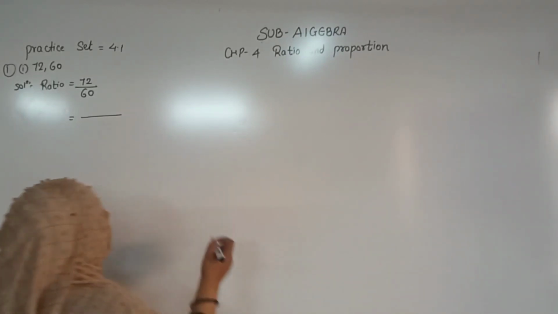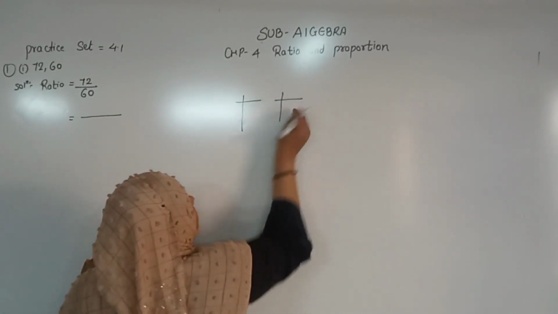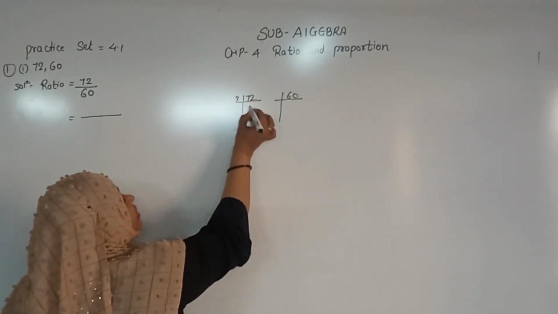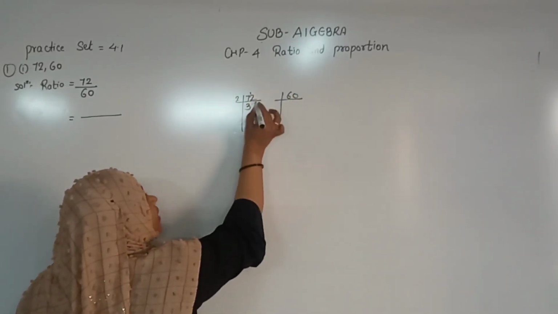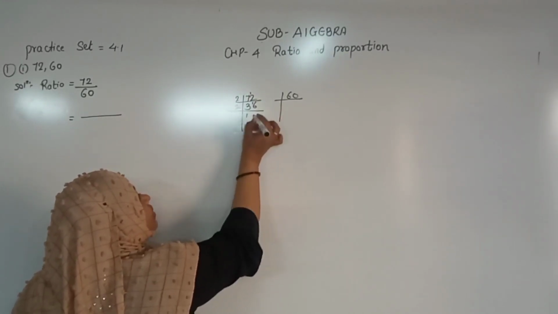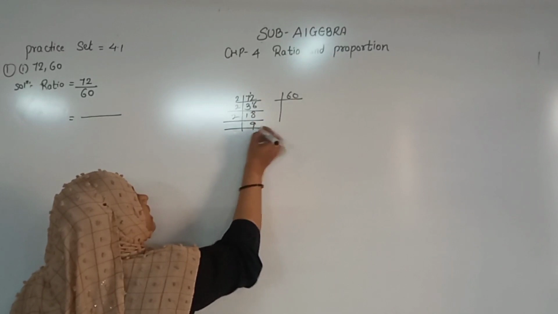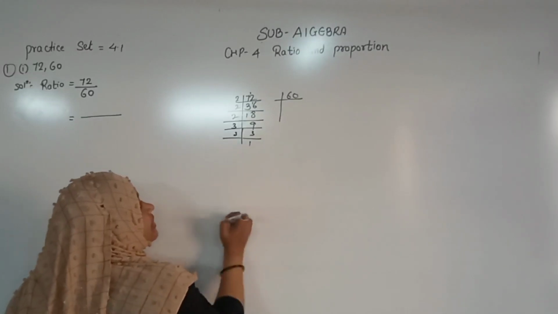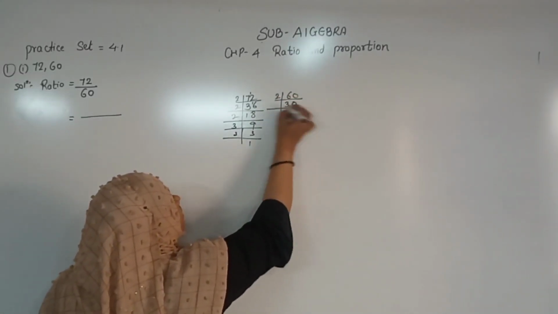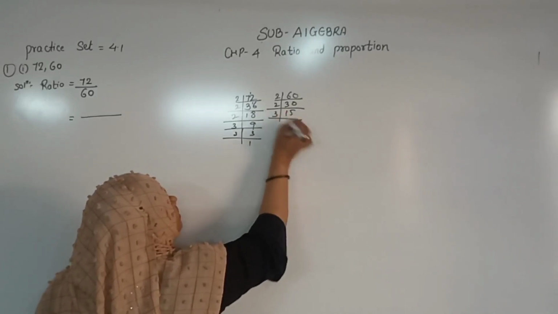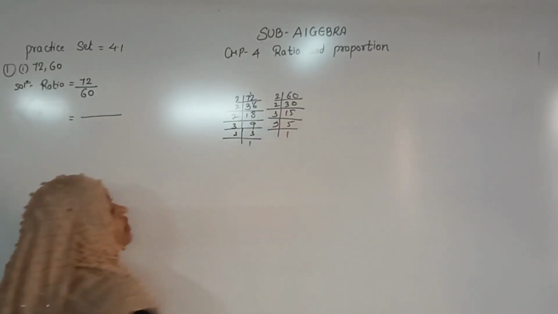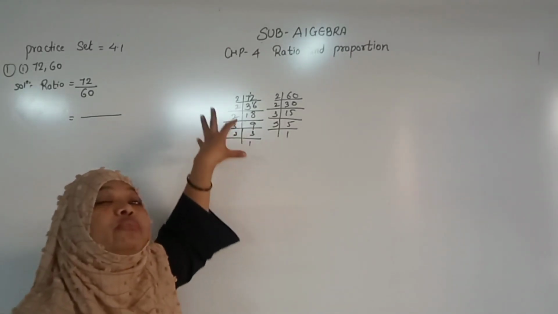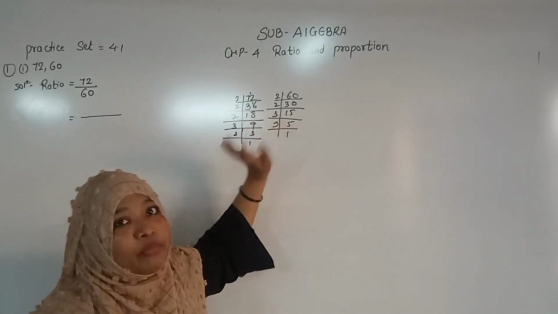For expanding we can use prime factors. Every time we can go for the prime factor. So I write 72 here and 60 here. 2 3s are 6, 1 carry, 2 6s are 12, 2 1s are 2, 1 carry, 2 8s are 16, 2 9s are 18. Now 9 will not go in the table of 2, so I will go for the table of 3. 3 1s are 3, 3 1s are 3. And for 60, 2 3s are 6, 2 15s are 30, 3 5s are 15, 5 1s are 5. Now students, you can solve this. Other times I will not repeat how to do the prime factors. You have to practice this at home.